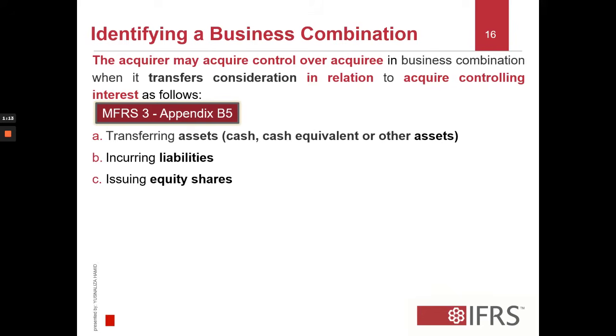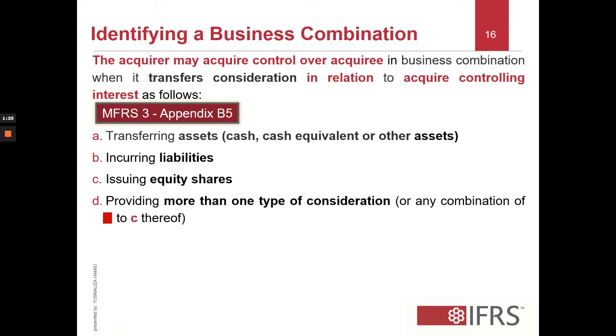You issue shares to the acquiree, and the shares that you issue are the equity or ordinary shares. Or D, where you provide more than one type of consideration, meaning maybe two out of A, B, C, or maybe a combination of all three.